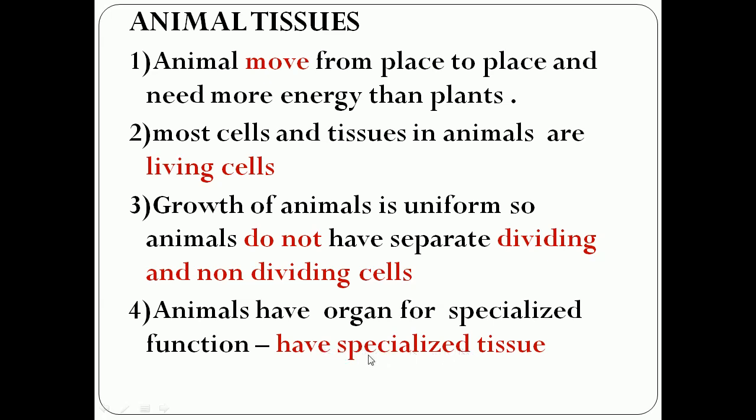So a group of cells forms tissue, the tissue forms an organ, and the organ performs different functions in our body. Animals are multicellular, so they contain organs which perform different functions in our body.